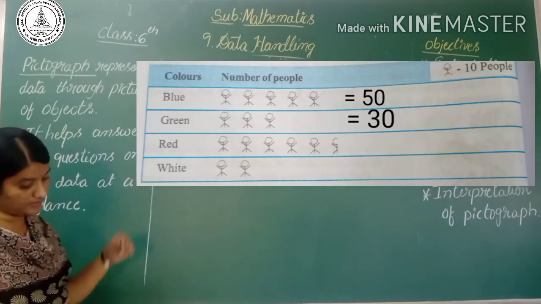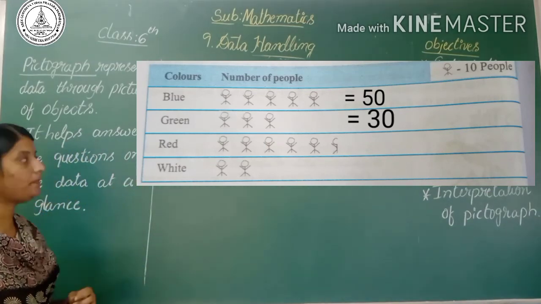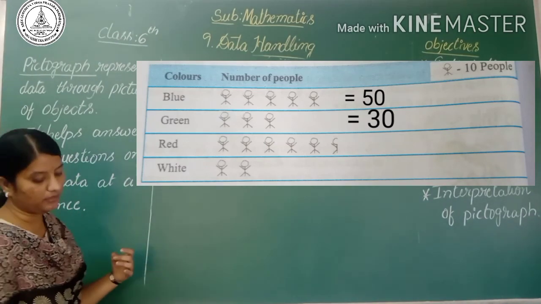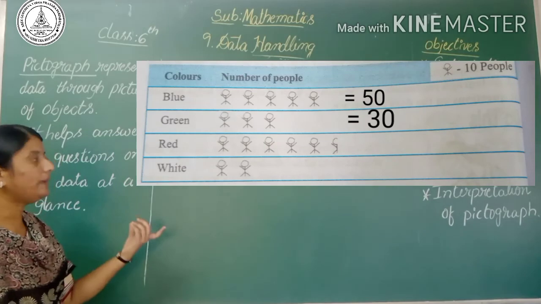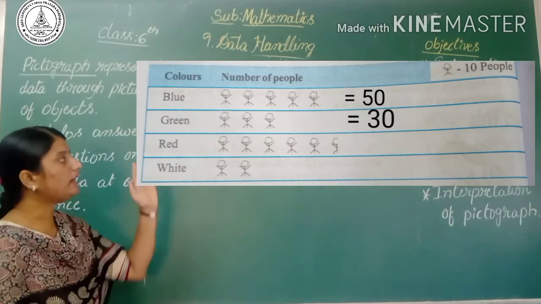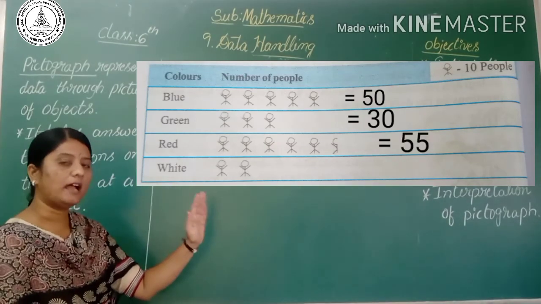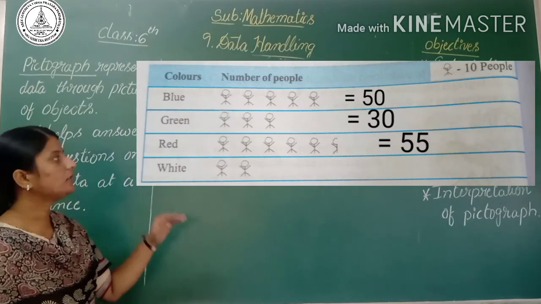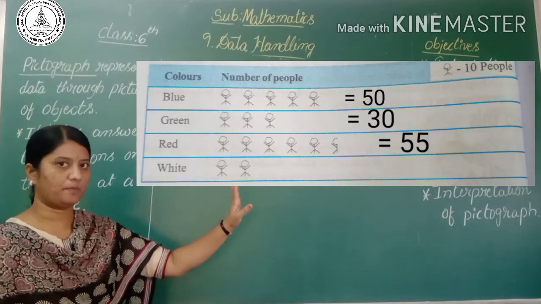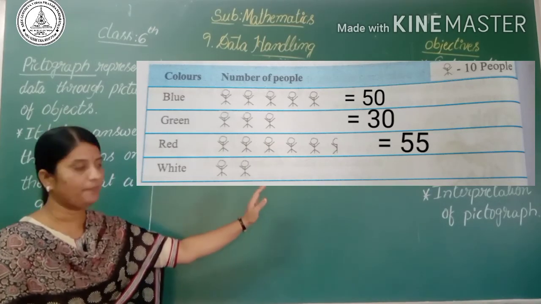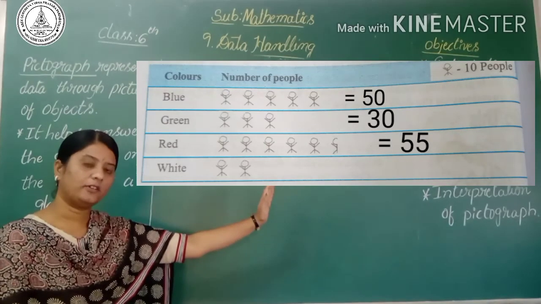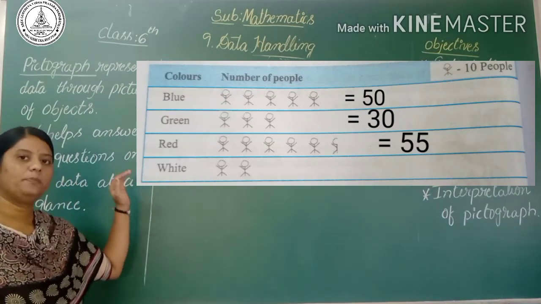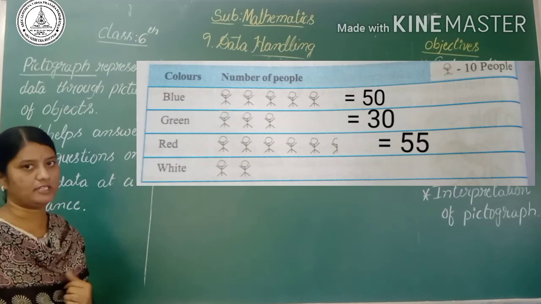And the third one is red. How many people prefer the red fridges? How many pictures are there here? Here there are completely 5 pictures and one of the pictures is half. Half means we have to divide by 2. One picture represents 10 people, so 5 pictures represent 50 and half means 5. 10 by 2 is 5, so 55. 55 people prefer the red fridges.